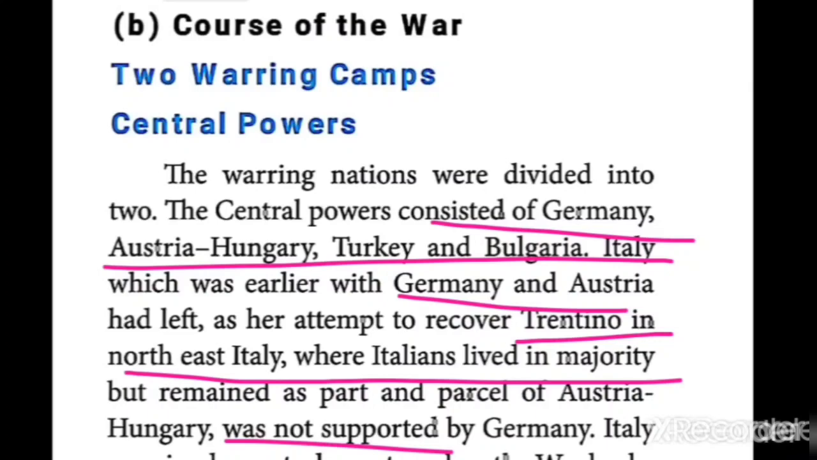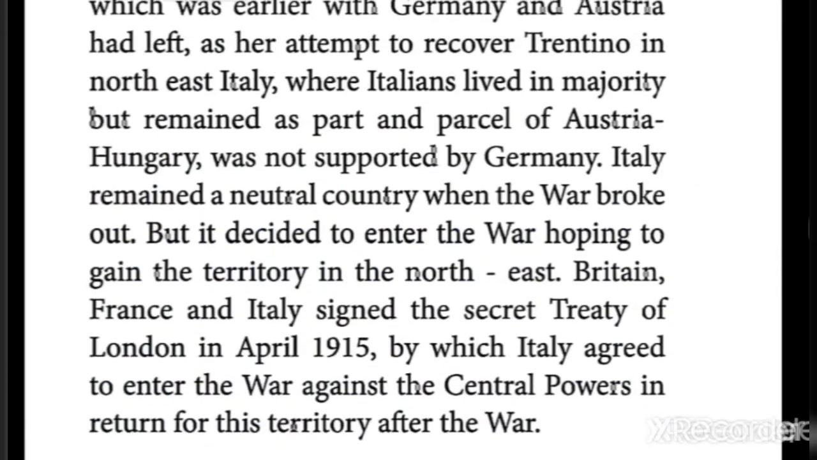What happened? As I said just before, Italy did not give support to the Central Powers. It followed a neutral policy. But secretly, it signed the treaty with the Allied Powers in the year 1915. The treaty name is the Treaty of London, with Britain and France. As per the Treaty of London, Italy agreed to enter the war against the Central Powers. That one I already explained.